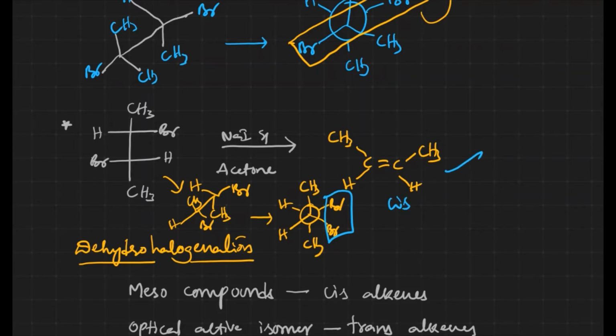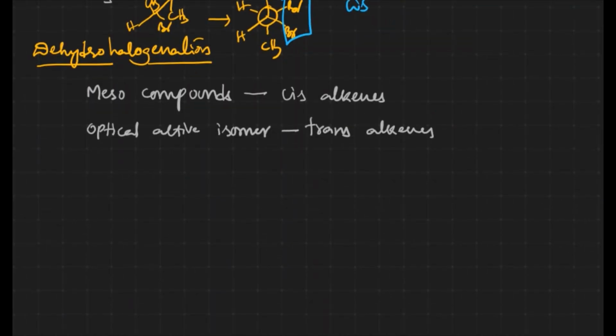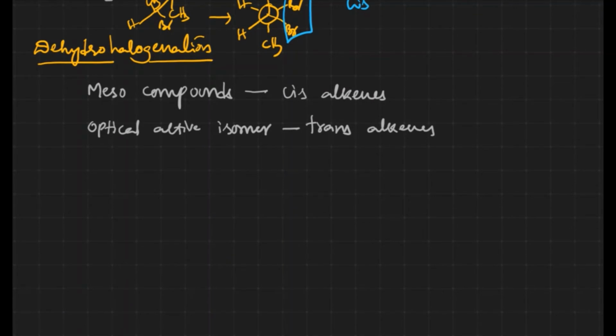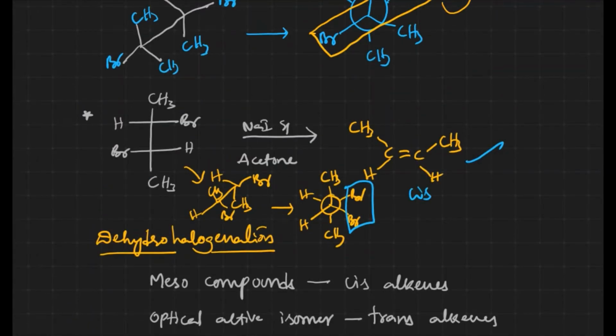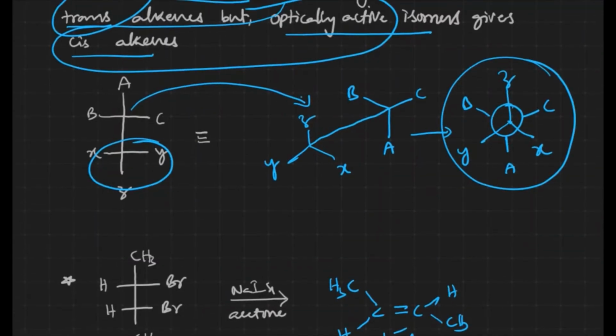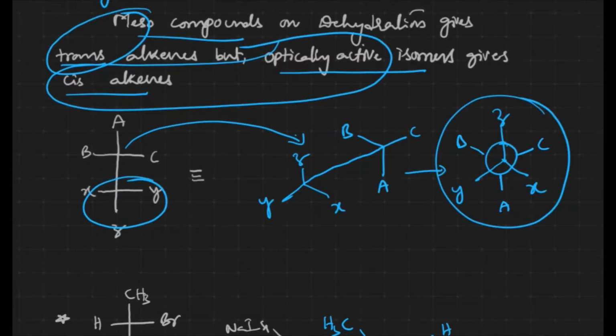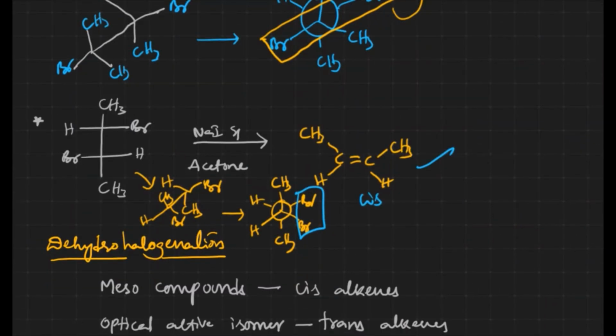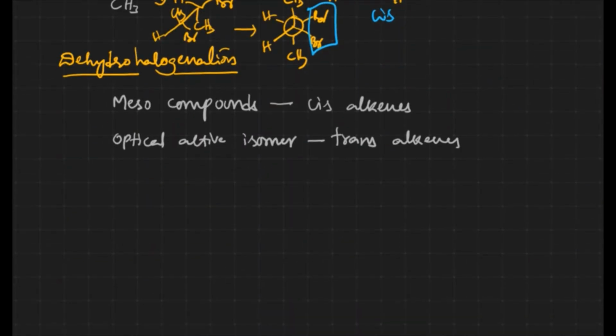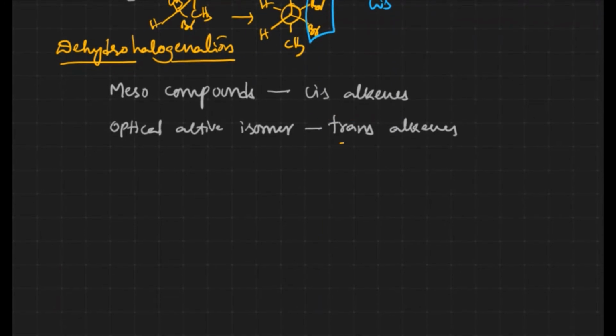The same thing I have applied here also. Let me take the dehydrohalogenation reaction. I have written dehydration here, but it's not dehydration, it is dehalogenation reaction. Meso compounds give cis alkenes, and optically active isomers give trans alkenes.